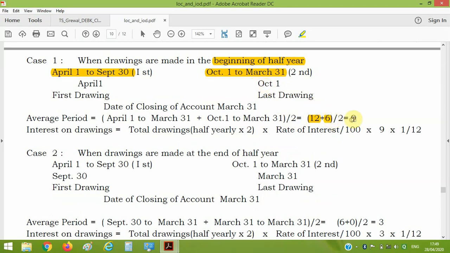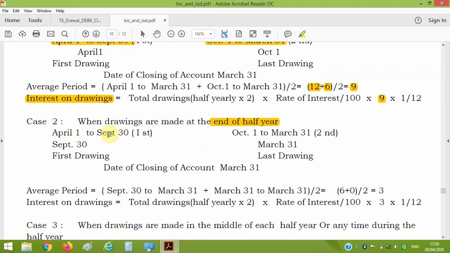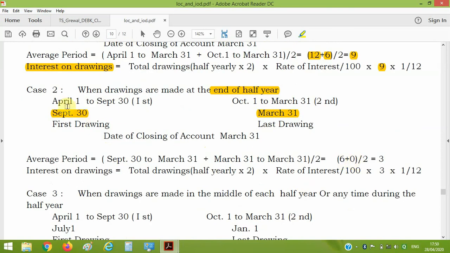Average is 9. So the formula will be, time period is 9 by 12. In the same way, if we withdraw at the end of the half year, then in the first 6 months he will withdraw on the last 31st, and in the second it will be 31st March. Time period will be, from first it will be 6 months, from last it will be 0, average is 3.